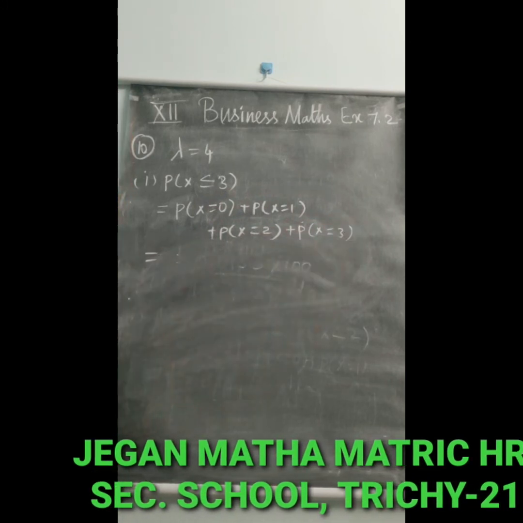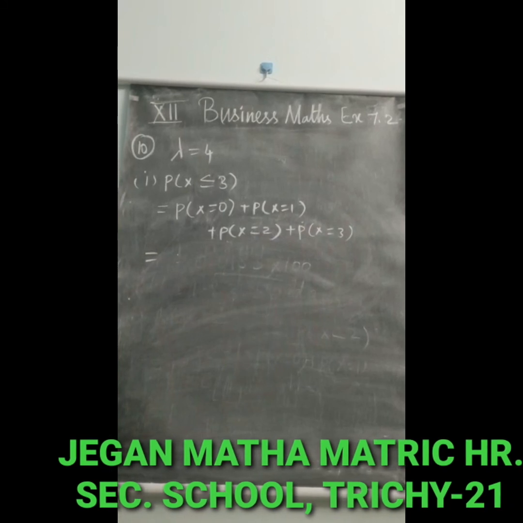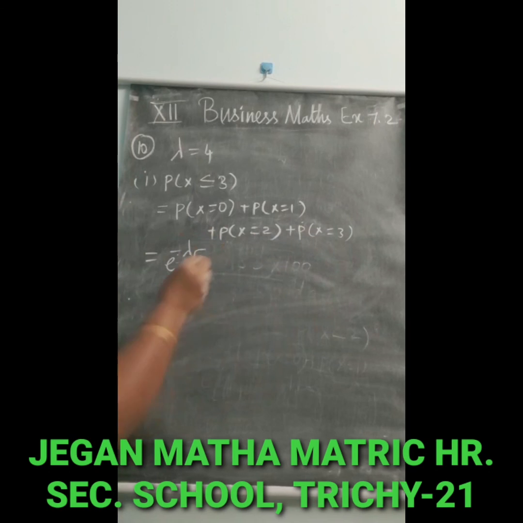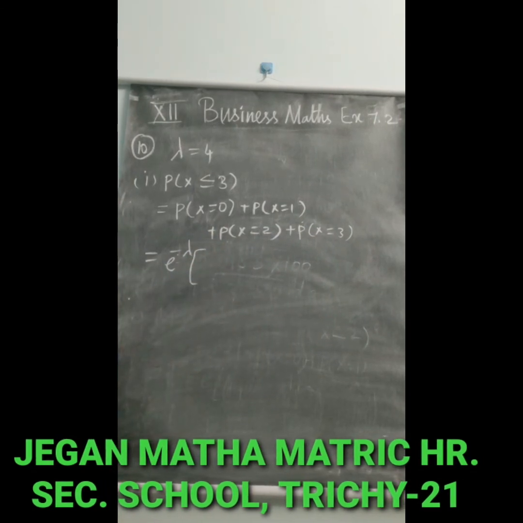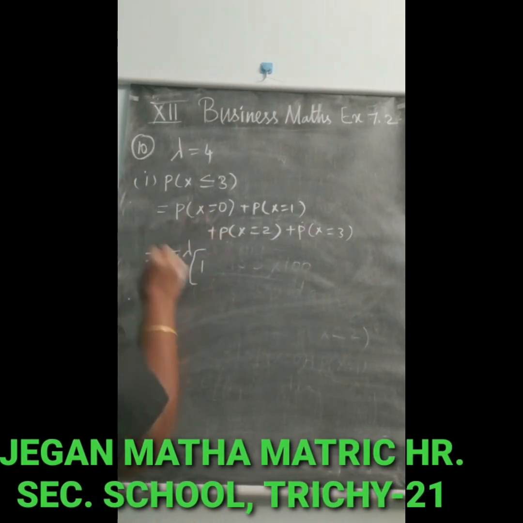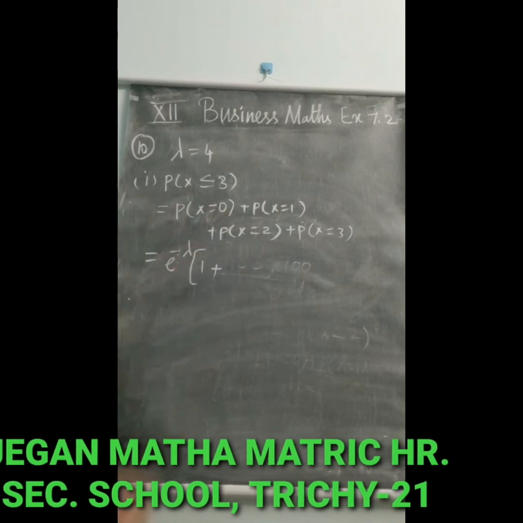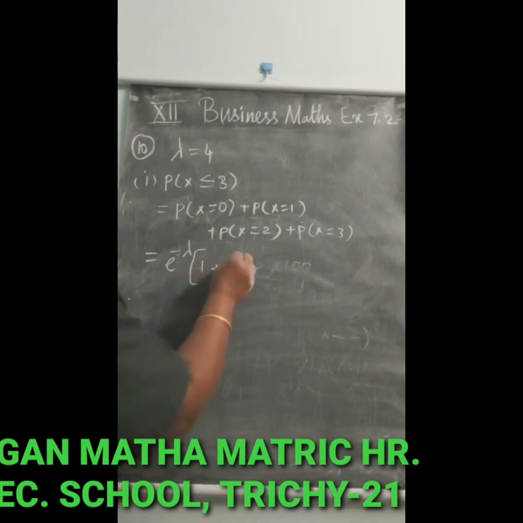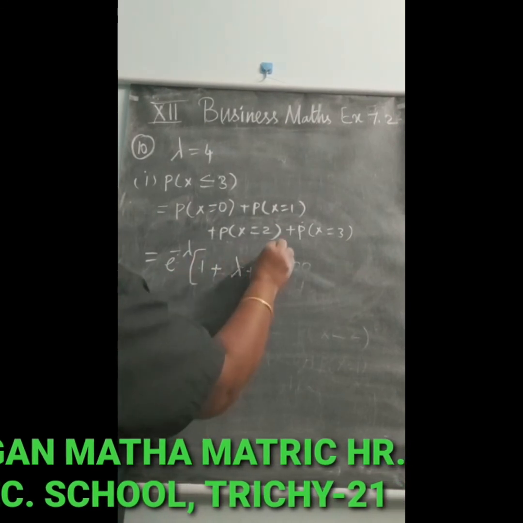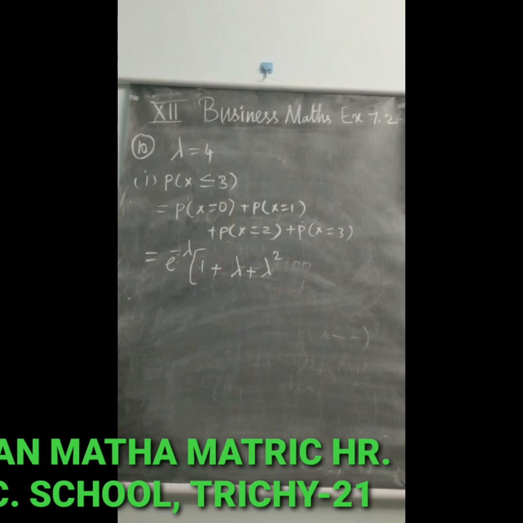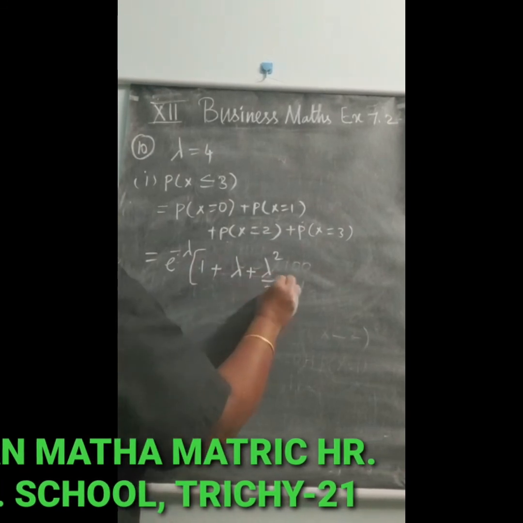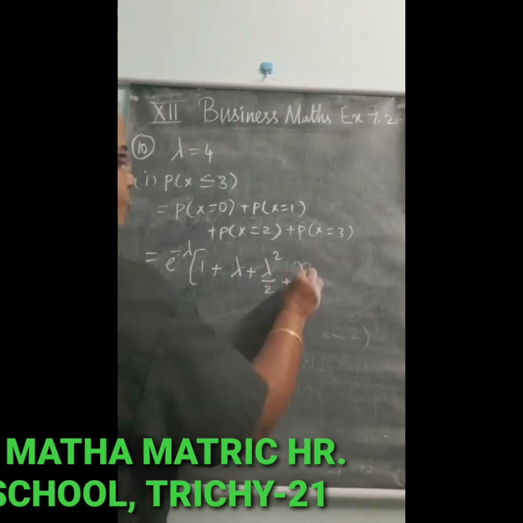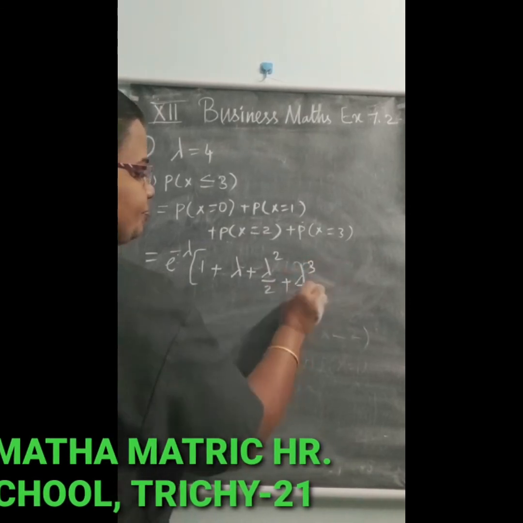Now e power minus lambda is common. So we take 1, lambda, lambda square divided by 2, plus lambda power 3 divided by 6, according to the formula.